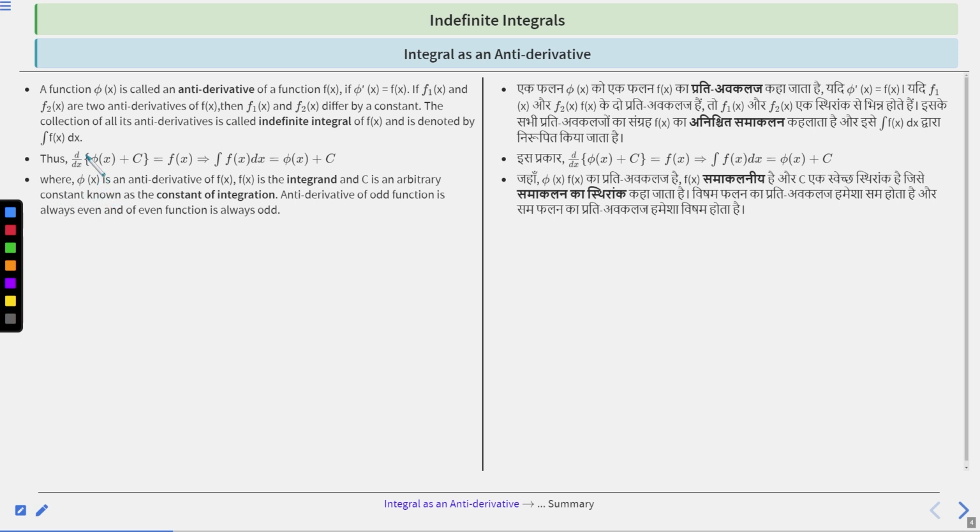Thus, differentiation of phi x plus c with respect to x will be equal to f x, and this implies integration of f x dx is equal to phi x plus c. Clear? Where phi x is an antiderivative of f x, f x is called the integrand, and c is an arbitrary constant known as the constant of integration. Antiderivative of an odd function is always even, and of an even function is always odd, right? Clear? You have to remember this, right?